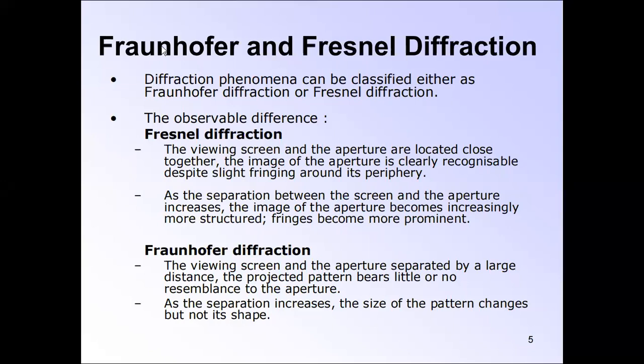So this is the actual difference between Fraunhofer and Fresnel diffraction. Diffraction phenomena can be classified as either of these two. The observable difference: in Fresnel diffraction, the viewing screen and the aperture are located close together, and the image of the aperture is clearly recognizable, despite slight fringes around its periphery. As the separation between the screen and the aperture increases, the image of the aperture becomes increasingly more structured.